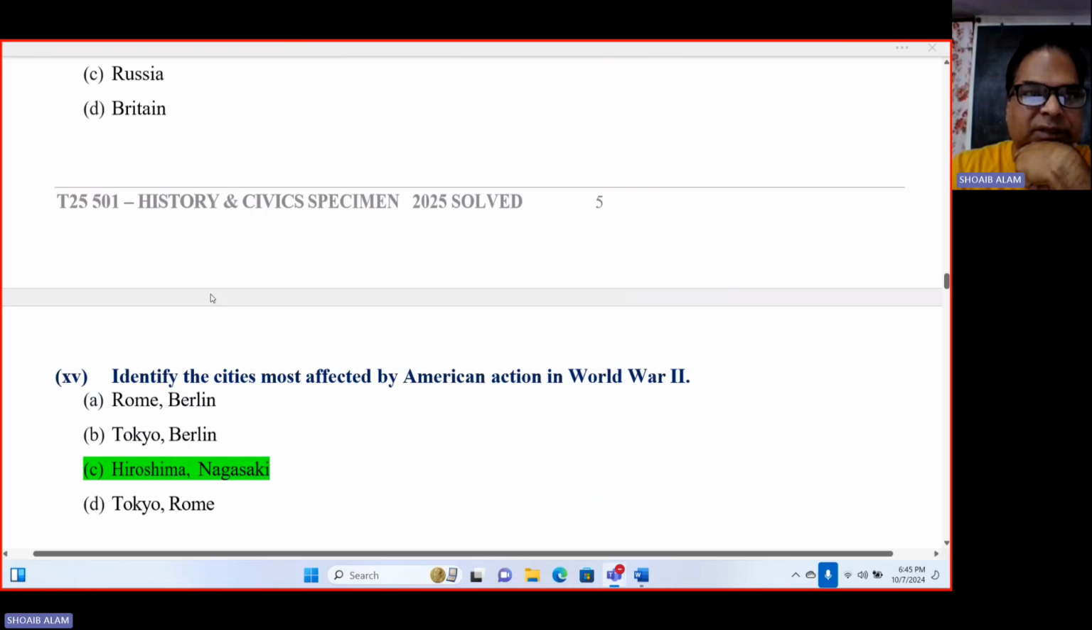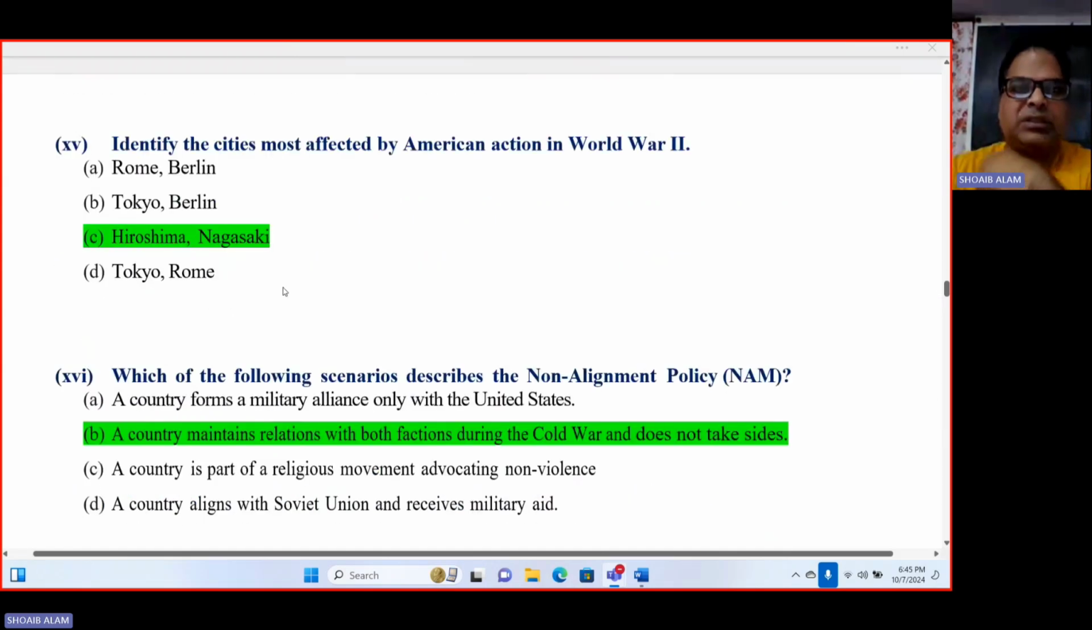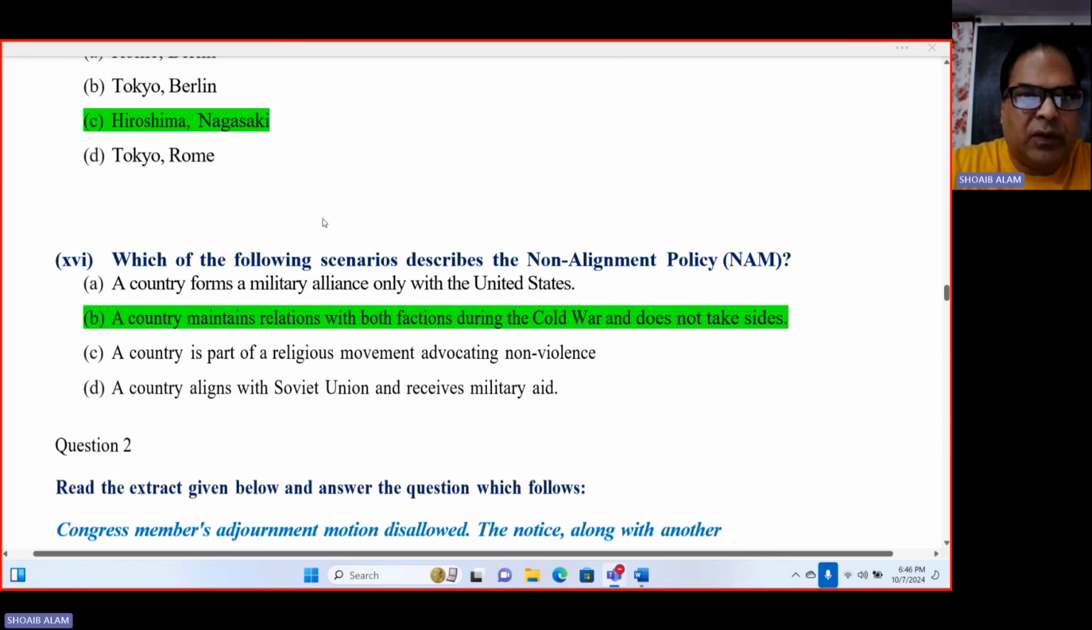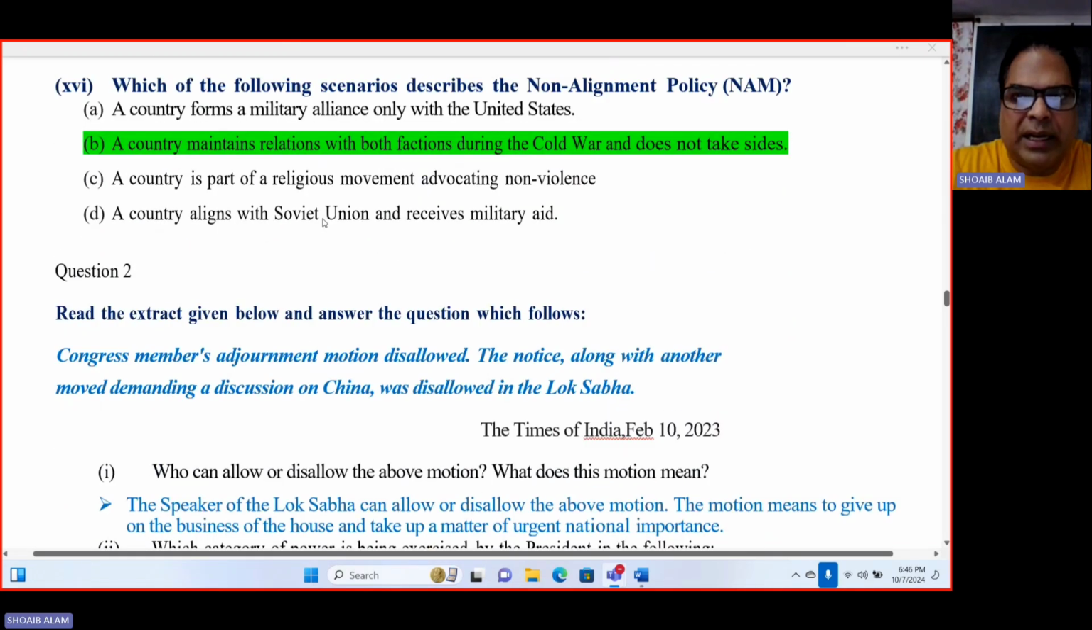Okay. Identify the cities most affected by American action in World War II. So definitely it is Hiroshima and Nagasaki. Okay, and it was due to the effect of the atom bomb dropped on Hiroshima and Nagasaki. So the first bomb was dropped on Hiroshima on 6th of August 1945, and the second one on 9th of August 1945 at Nagasaki.